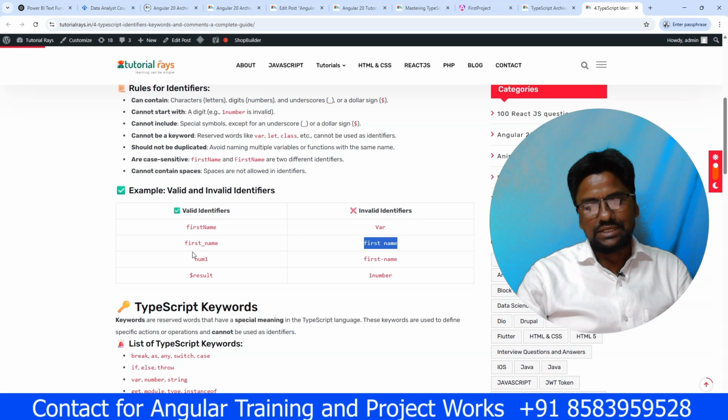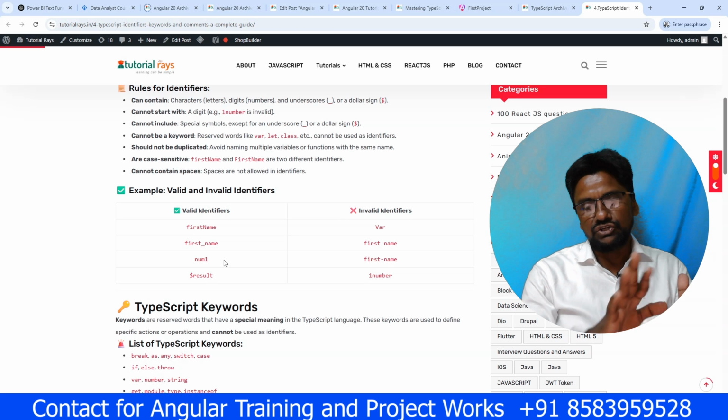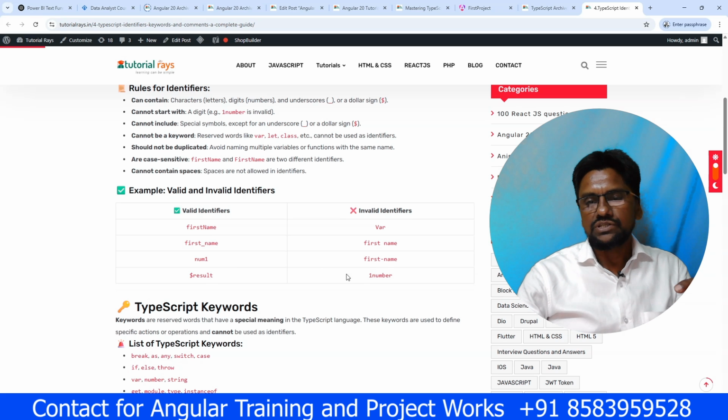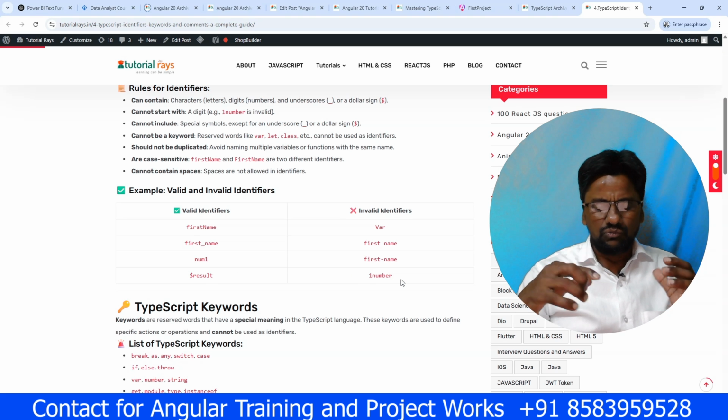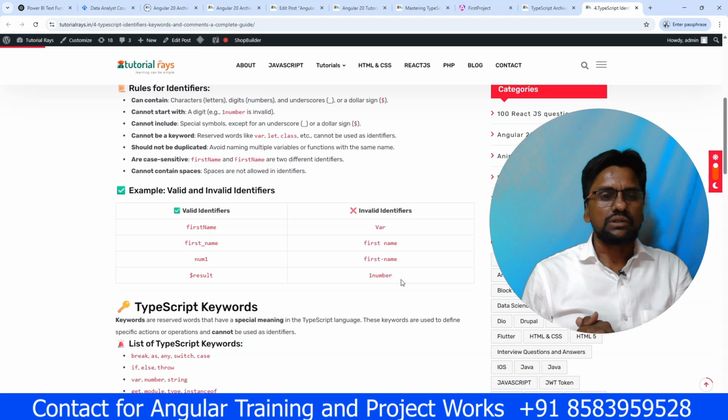Then there is num1, it is fine because it starts with a letter, $ sign or underscore. For first-name, the hyphen you cannot use, meaning the minus sign you cannot use. Underscore is fine. Now $result is fine, but 1234, whatever number you want to provide, is not correct. So you should follow this kind of rules and conventions.